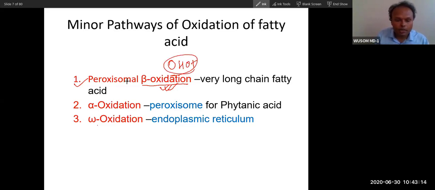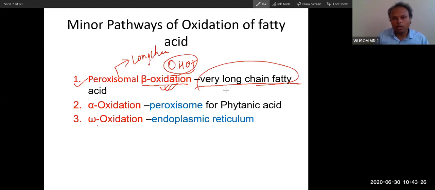Peroxisomal beta oxidation happens for long chain fatty acid and very long chain fatty acid. We will talk about what very long chain fatty acid is.